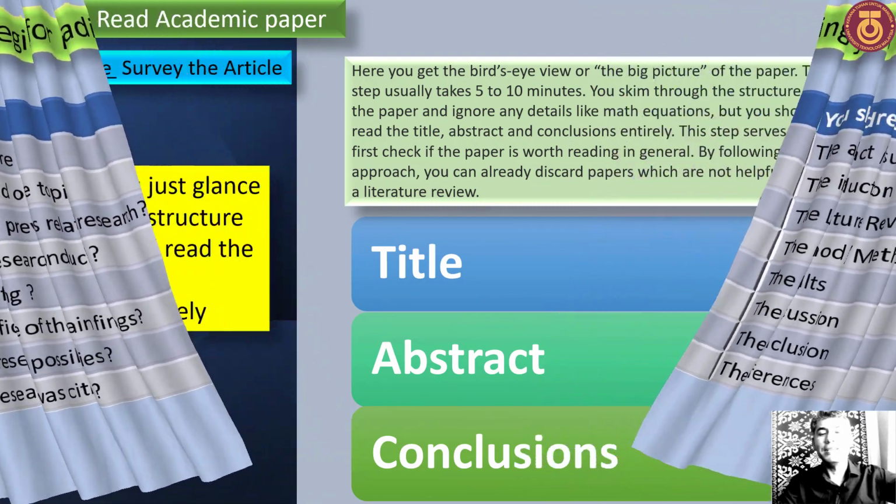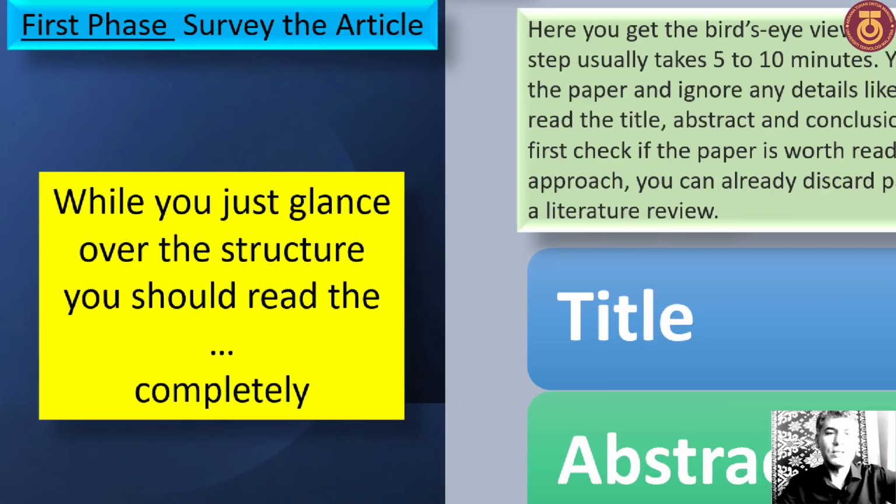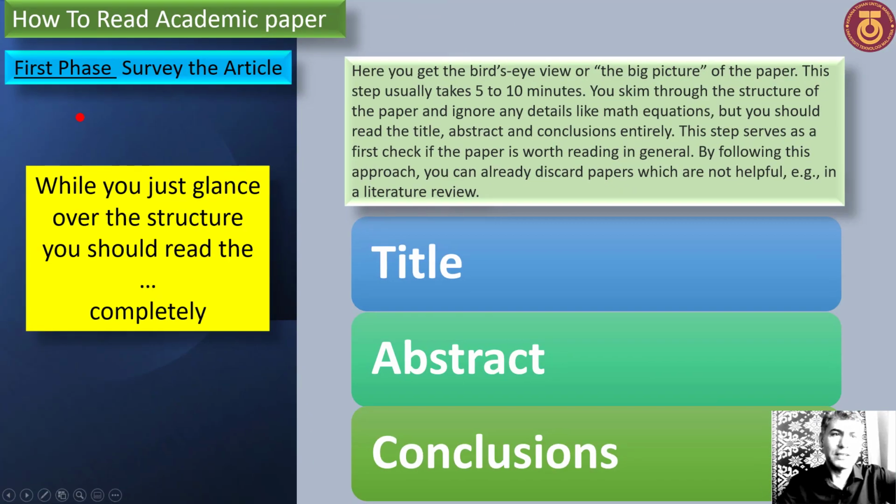So there really is a technique to read any paper. While we just glance over the structure, we should read some parts. We divide the reading into 3 phases. The first phase is to survey the article. Here you get a bird's eye view: we quickly read the paper and find the big picture of the paper.